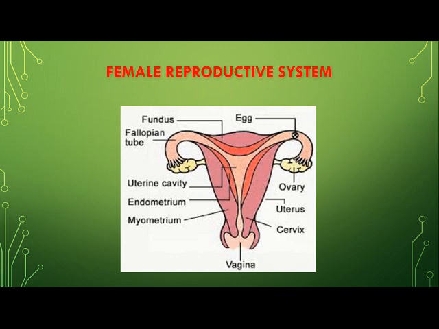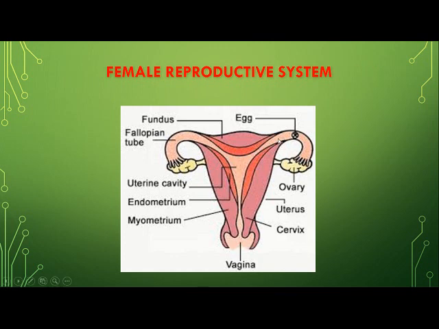Now, though there are two ovaries present in a human female, at a time only one ovary releases an egg. So if once the left ovary releases, next time it will be the right. It very rarely happens that both ovaries release an egg, and if it happens, then there are chances that twin babies may be born. I don't know if we have any twins in 8th standard.